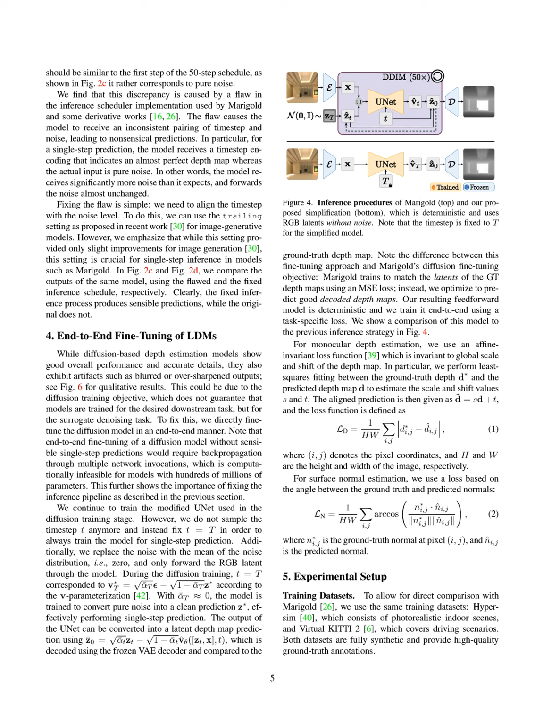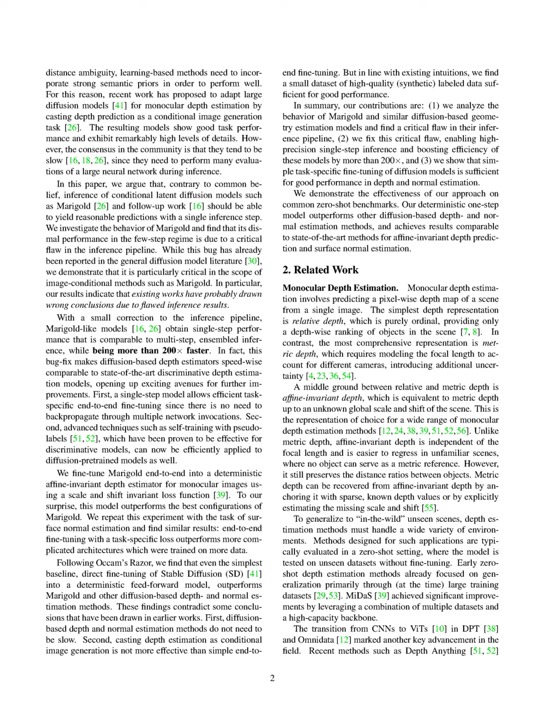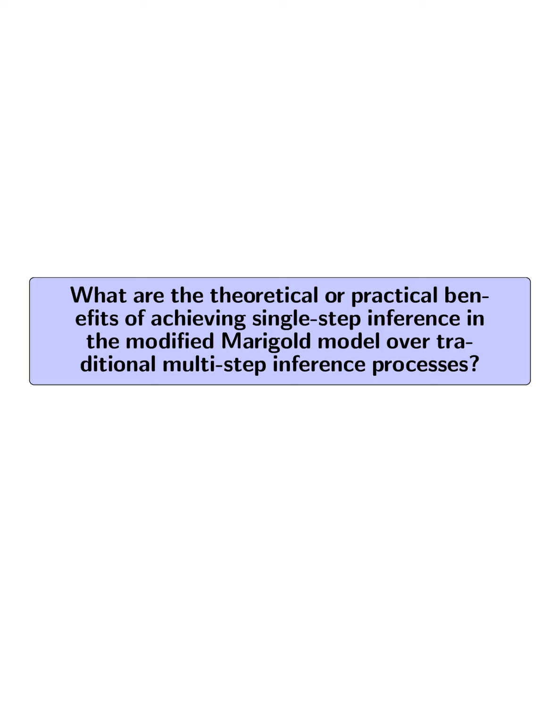This step effectively transforms the input noise into a latent representation that corresponds closely to the expected depth map. Finally, the output is decoded using a variational autoencoder (VAE) decoder, resulting in a clean depth map that accurately reflects the depth information of the original scene. This process is efficient, as the end-to-end fine-tuning allows the model to optimize directly for depth prediction, yielding high-quality results comparable to state-of-the-art methods.